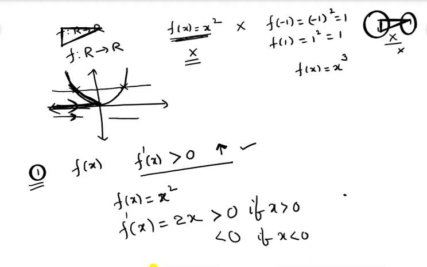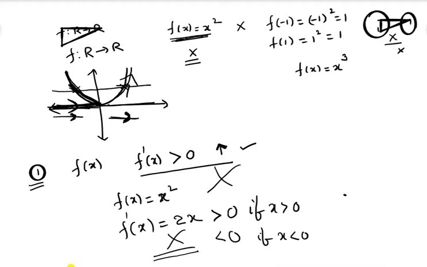At the same time, when we are moving in this direction, whenever the x values are increasing, the graph values also increase. So for negative values it is decreasing, for positive values it is increasing. That's why it is neither an increasing nor a decreasing function. So it is not a one-one function.